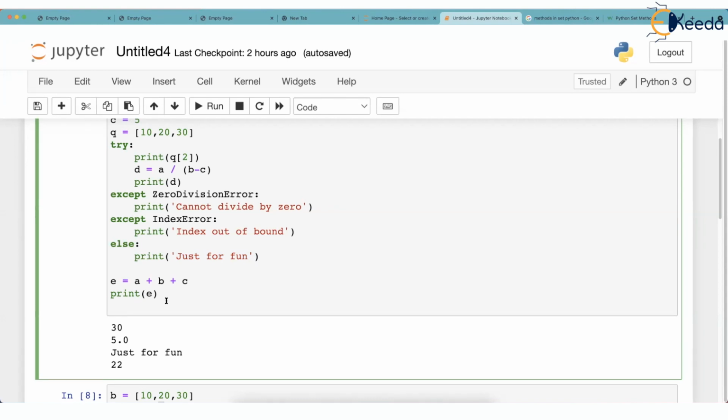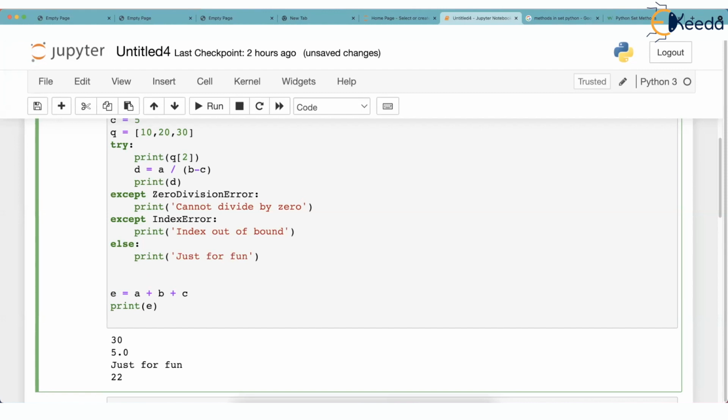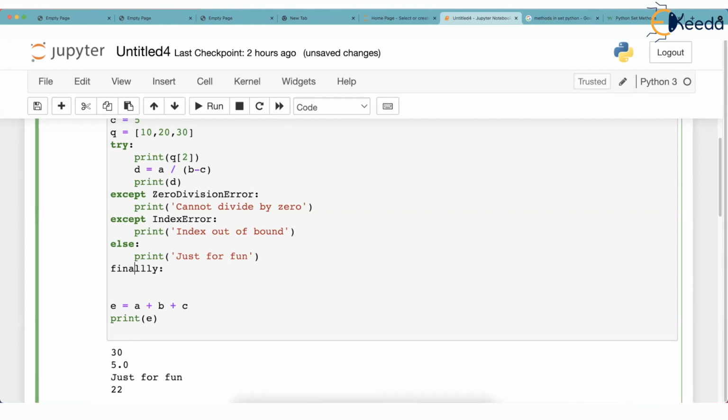So 3 words you have seen: try, except, else. One more word to go: finally. Now, this entire thing, try, except, else, can be followed with one more block, finally. Finally, colon. It's a block. Finally, colon, and you give some code, say a print in finally.